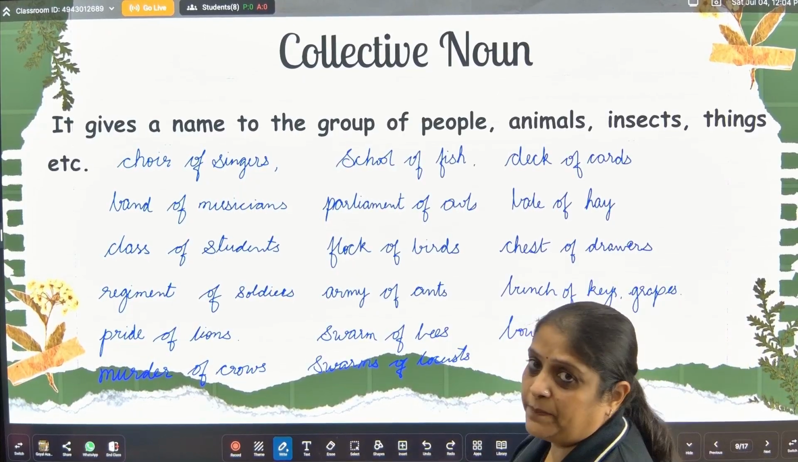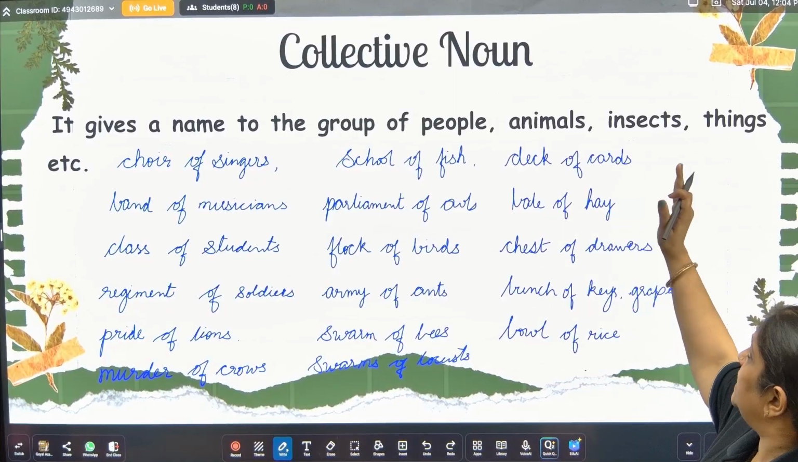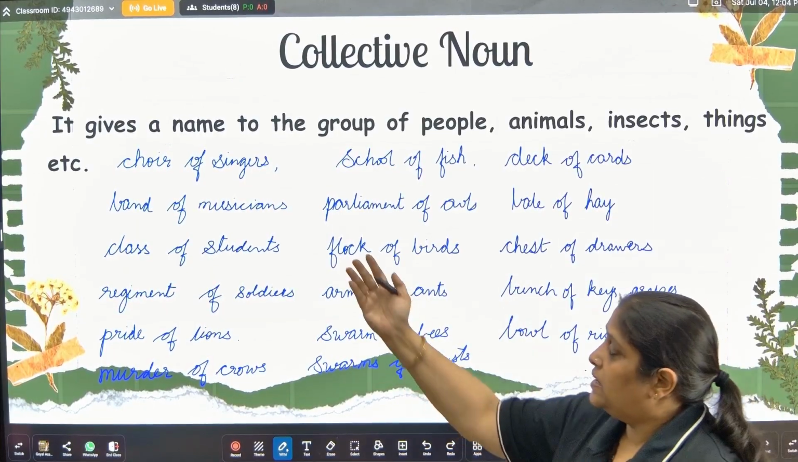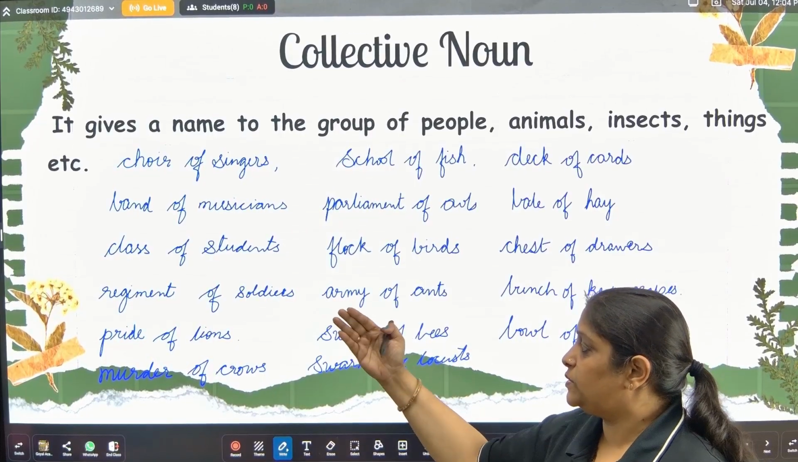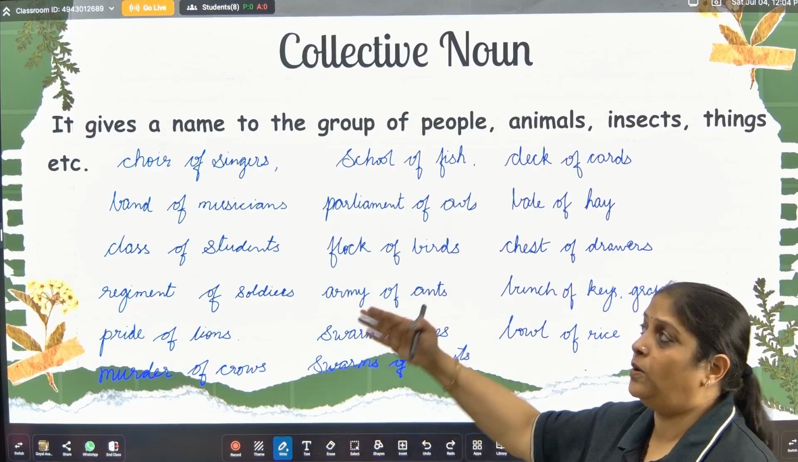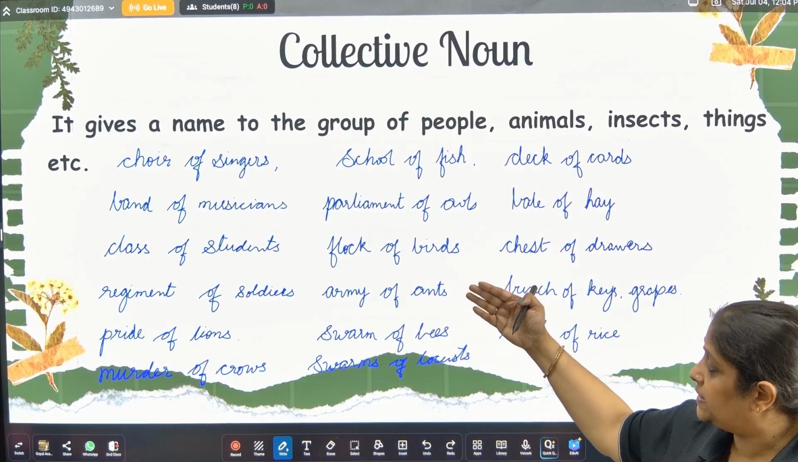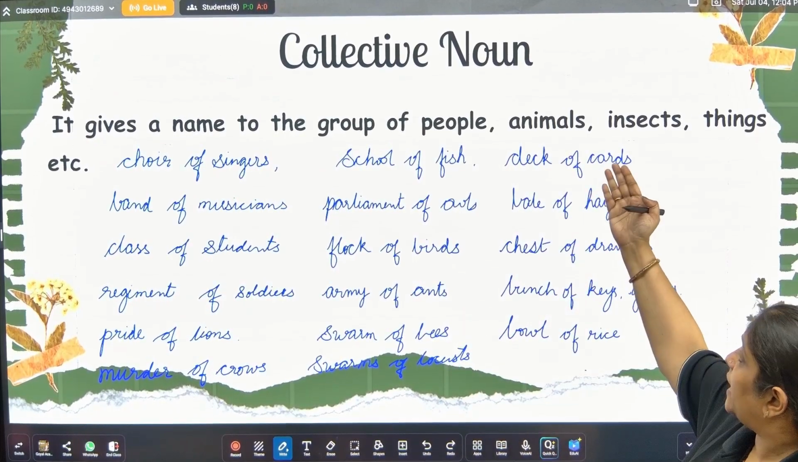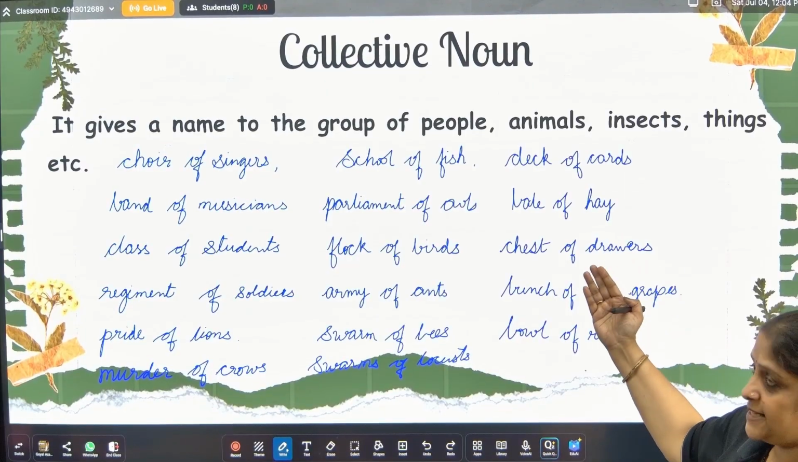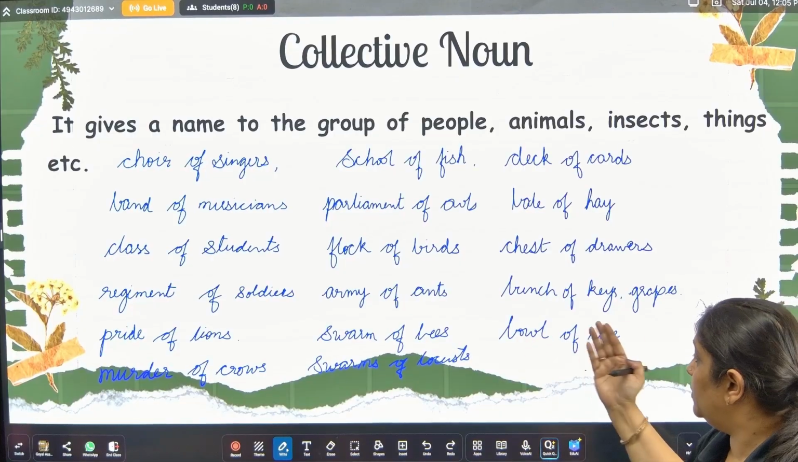Name of group of people, the name of groups given to collective people, animals, insects, things, etc. Okay, choir of singers, band of musicians, class of students, regiment of soldiers, pride of lions, murder of crows, school of fish, parliament of owls, flock of birds, army of ants, swarm of bees, swarm of locusts, deck of cards, bale of hay, chest of drawers, bunch of keys or grapes, then bowl of rice, etc.